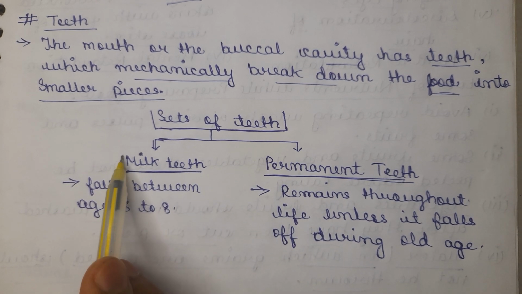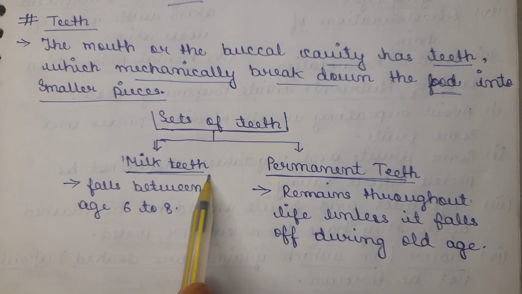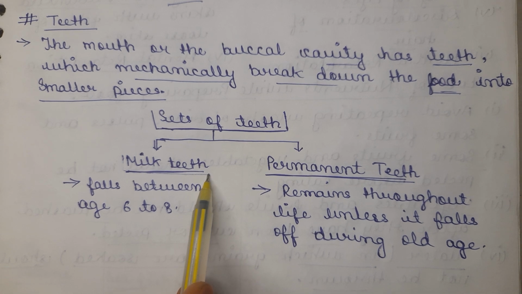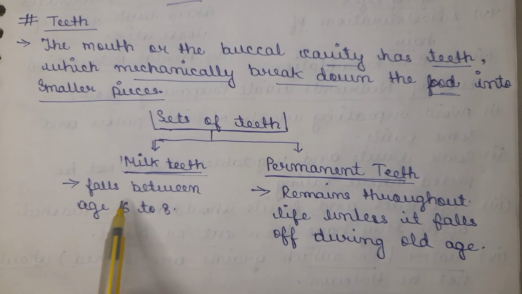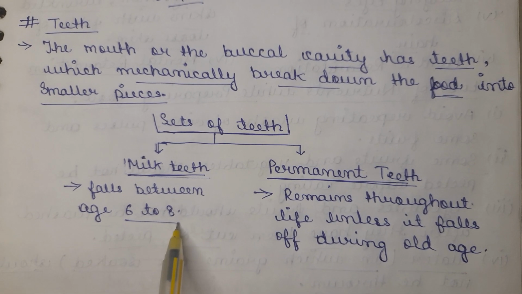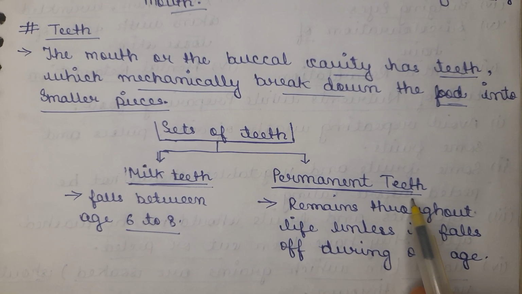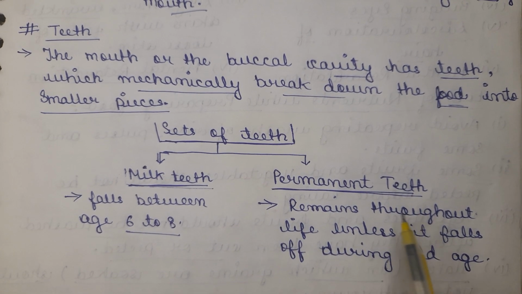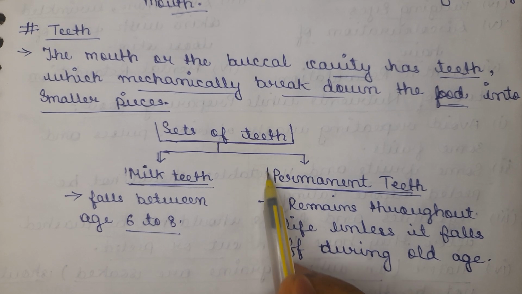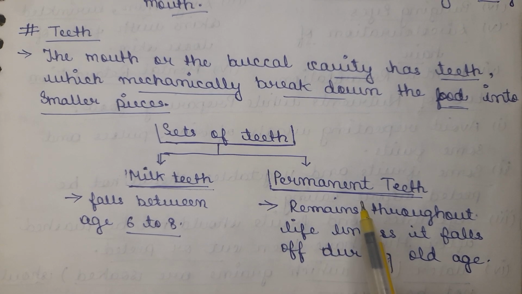These are also called temporary teeth, and they fall off between the age of 6 to 8. The permanent teeth replace the milk teeth, and as the name suggests, they remain throughout life.